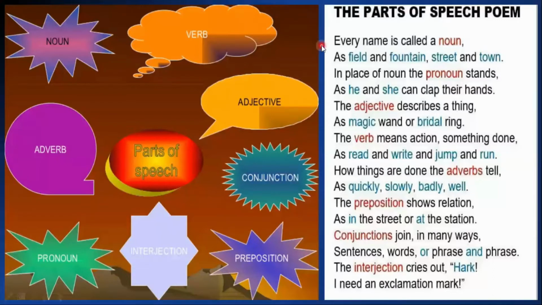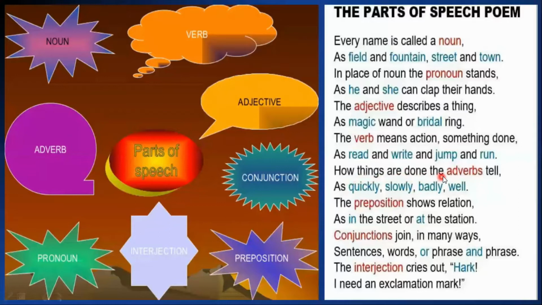Here is the poem about the parts of speech. Every name is called a noun, as field and fountain, street and town. In place of noun the pronoun stands, as he and she can clap their hands. The adjective describes a thing, as magic wand or bridal ring. The verb means action, something done, as read and write and jump and run.